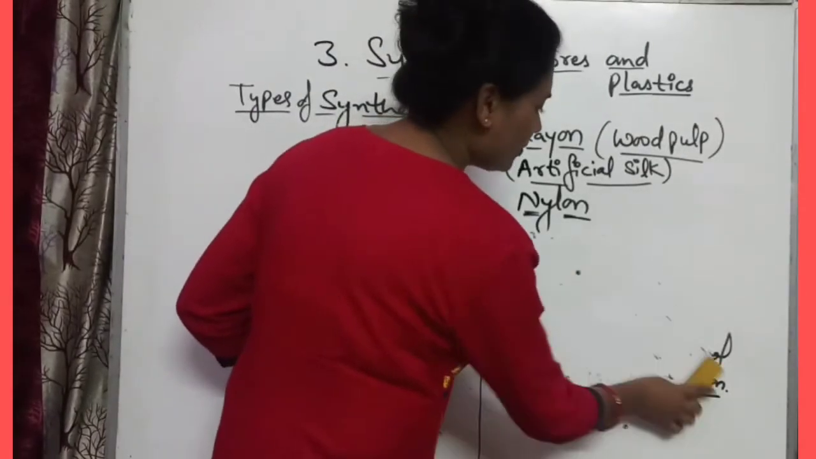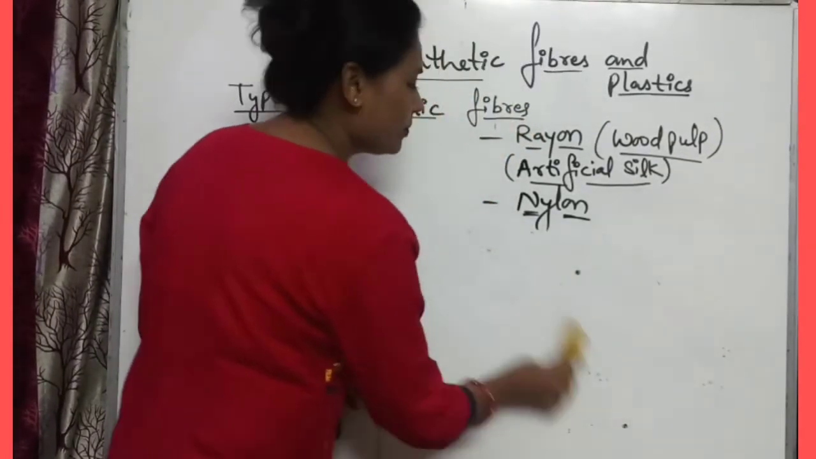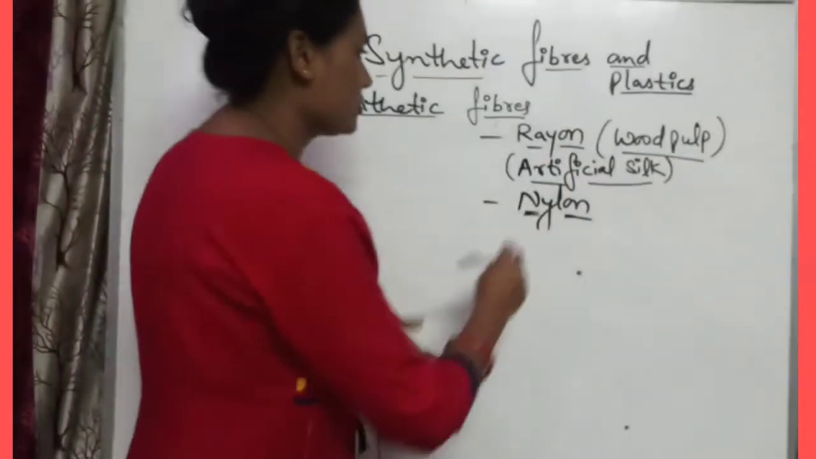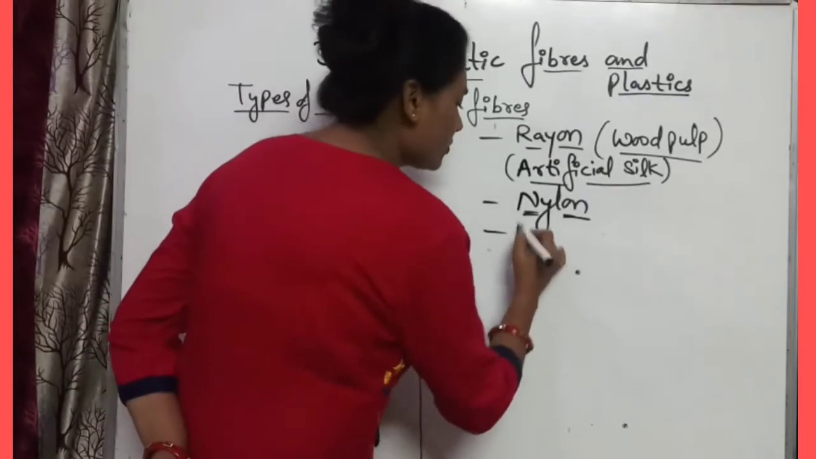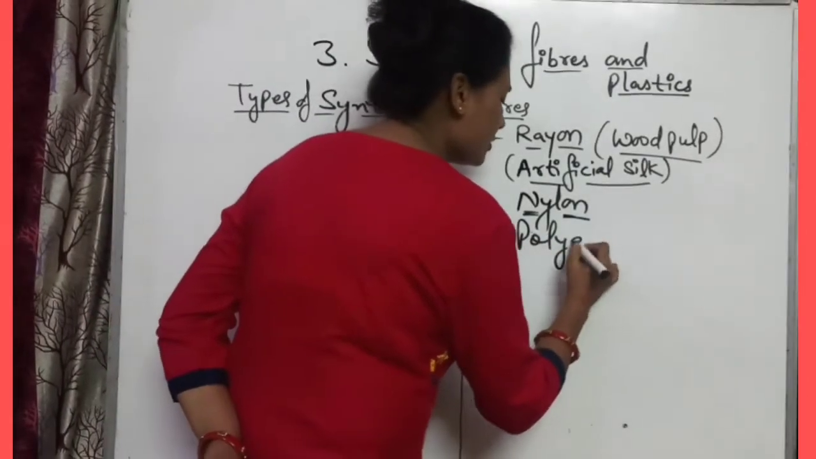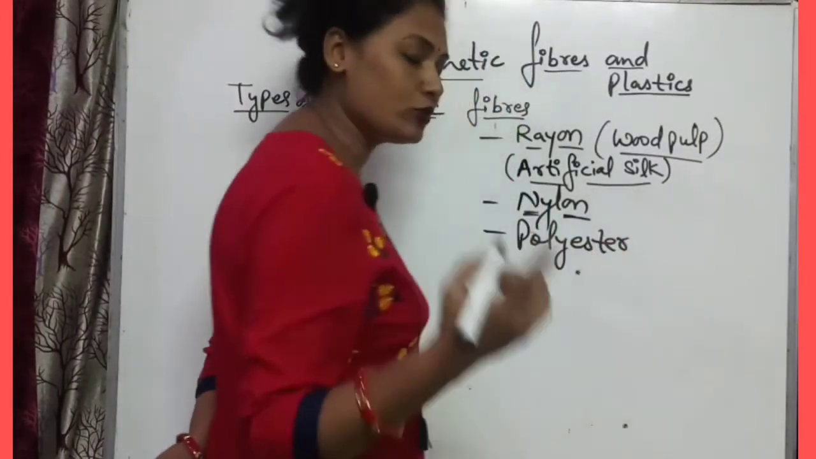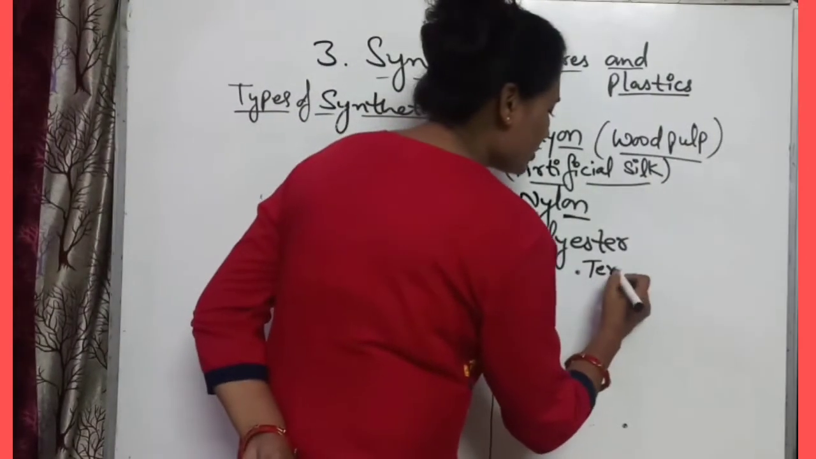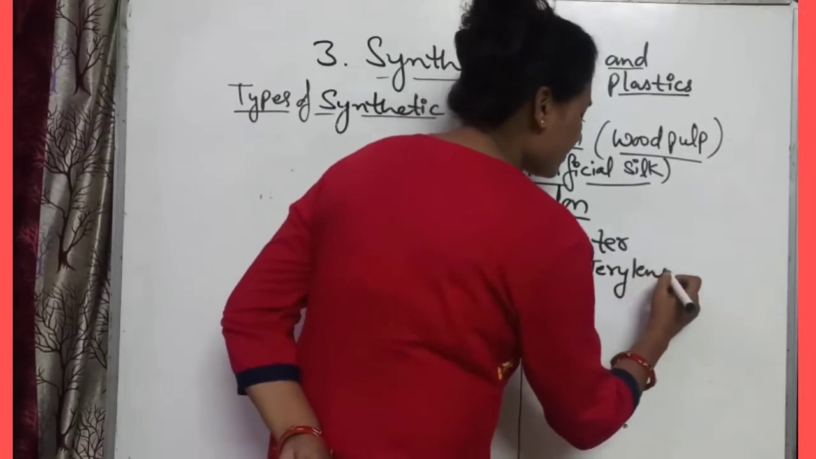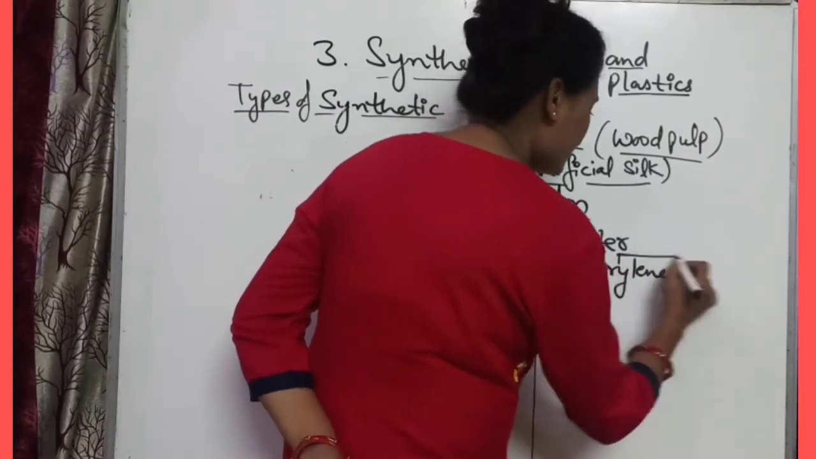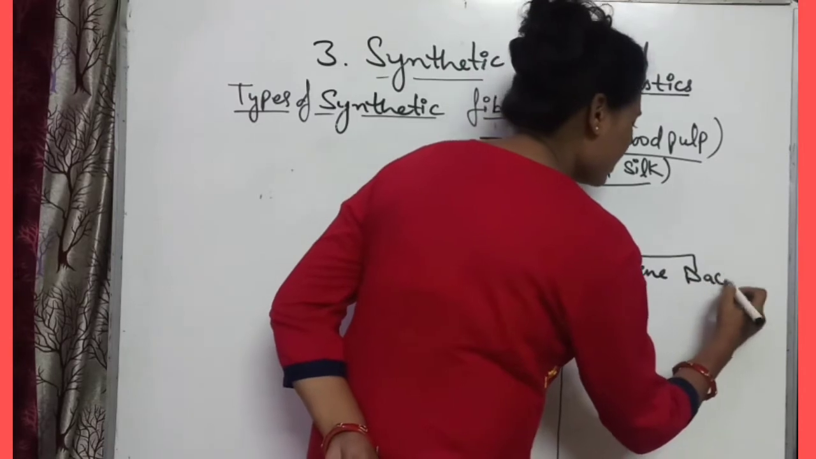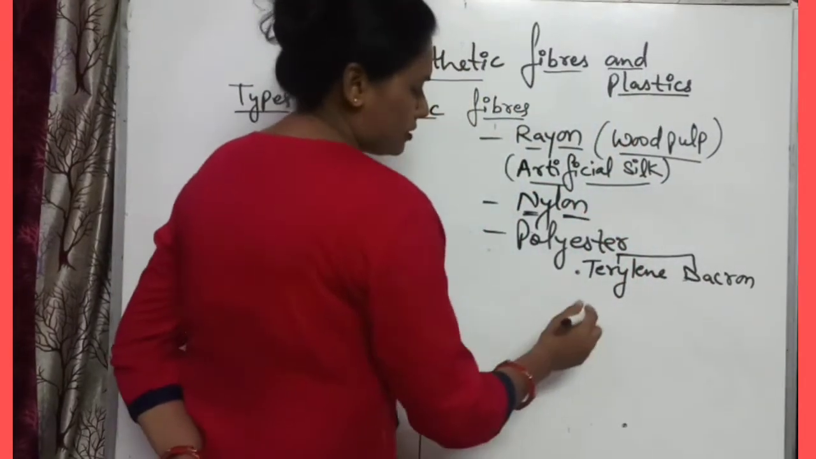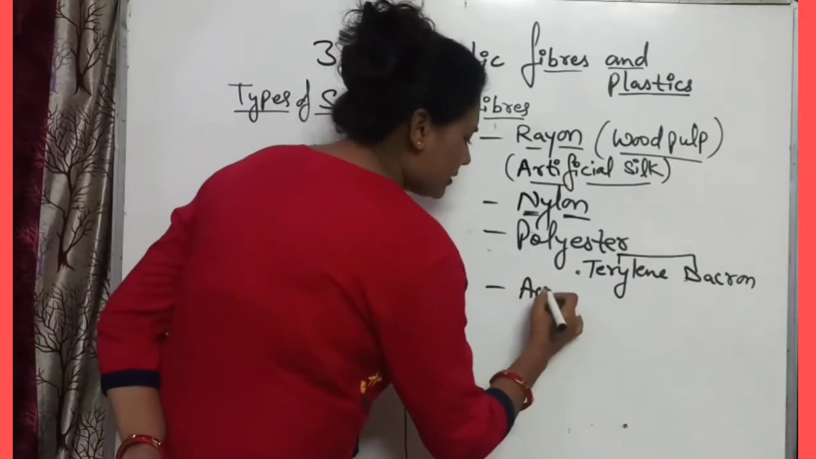So polyester, what have we done? We have done polyester. Now we will start acrylic. So rayon we have done, nylon, polyester we have done. What are the two types of polyester generally that we are using? Terylene and dacron. So you can write terylene and second dacron. Got it? Now next acrylic.